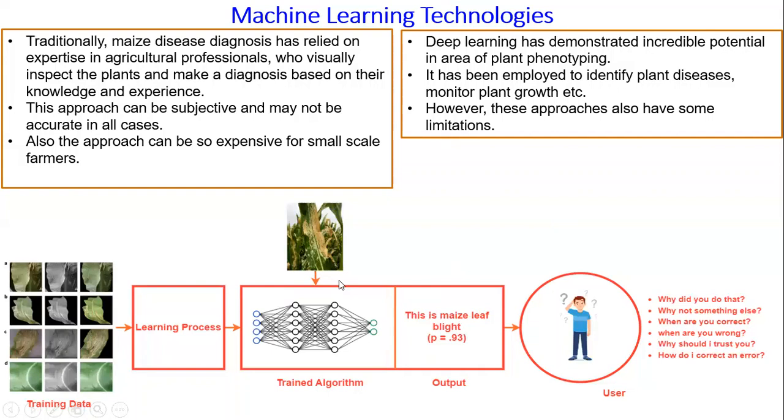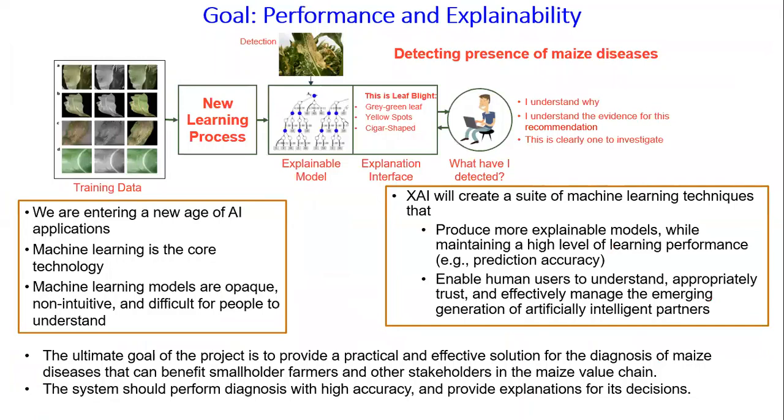For example, here we have demonstrated that yes, we are able to determine that this is maize leaf blight, but the person using the system doesn't know why it is maize leaf blight or why they should actually trust this system. So that's one of the major drawbacks that deep learning techniques have. Yes, they are good, but this is a major drawback that needs to be solved. So for that reason, we are introducing explainable AI, which would not only provide explanations, but will also maintain a high level of performance.